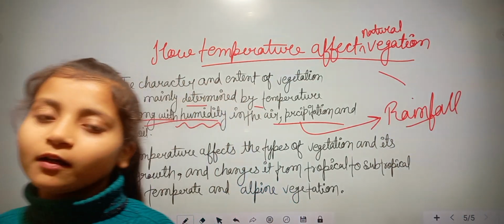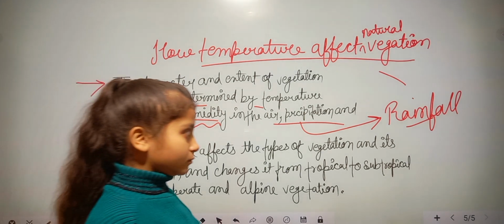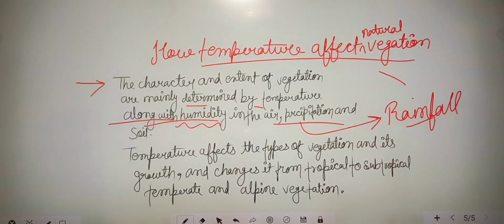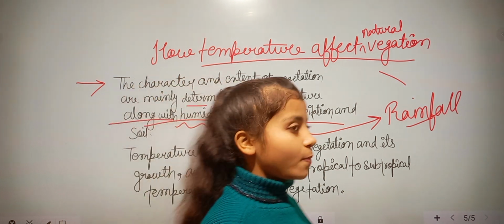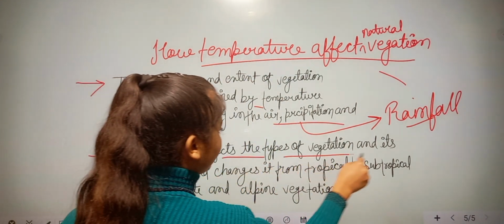If the rainfall is regular, then the crops grow as usual. But if the rainfall stops, the crops are destroyed. Okay. So our second point is temperature affects the type of vegetation.